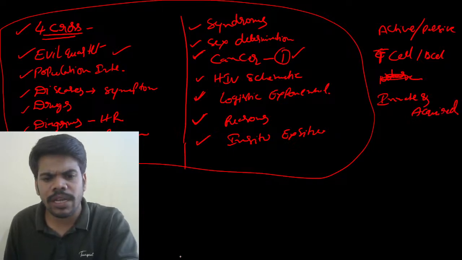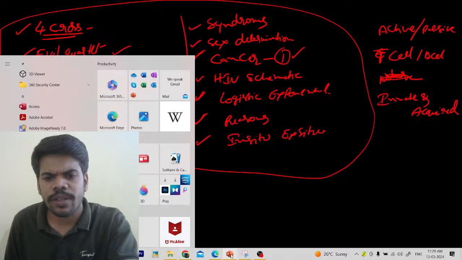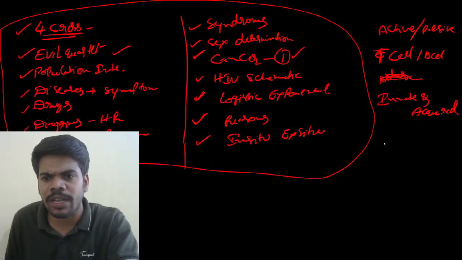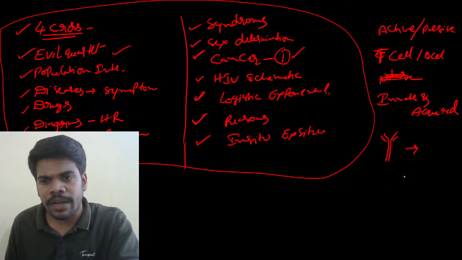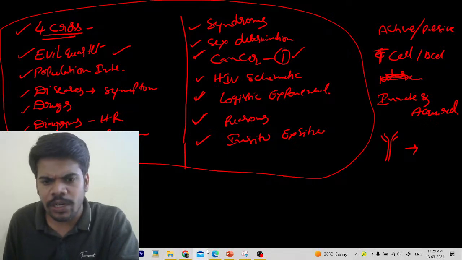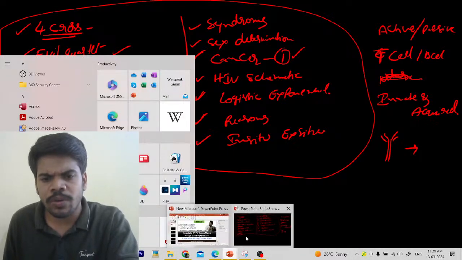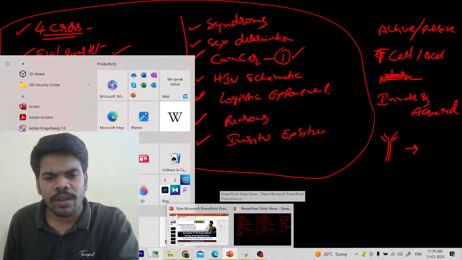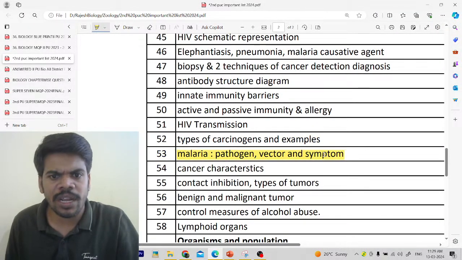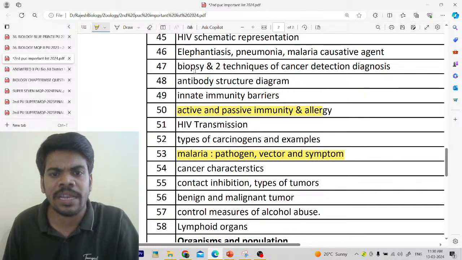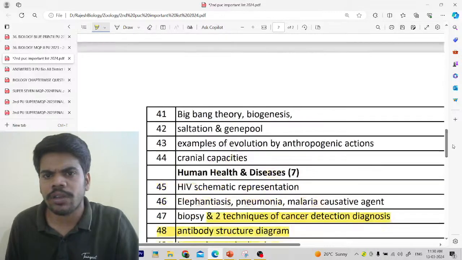So these all are chances to ask questions in an easy manner. You can read this immunity, right? Immunoglobulin structure is also very important. Immunoglobulin structure, then characters, and immune related disorders are there. Autoimmune disorders, graft rejection. Malaria life cycle is very important. Cancer characters, types of carcinogens, active and passive immunity, allergy, innate immunity barriers. So okay, these all are very important questions.